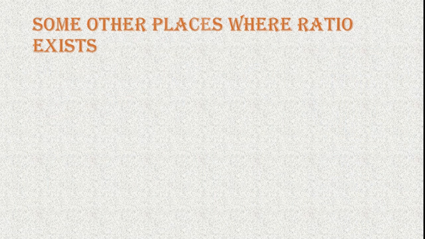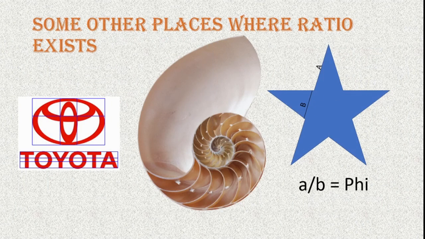Some other places where the ratio exists are in logos, this nautilus shell, and also a star, where the longest side, A, divided by the shortest side, B, is equal to phi. And we can all see that the nautilus shell is equal to the golden ratio because of the spiral, which is turning using the golden ratio. And logos, such as Toyota, Google, and other logos, also use the golden ratio.